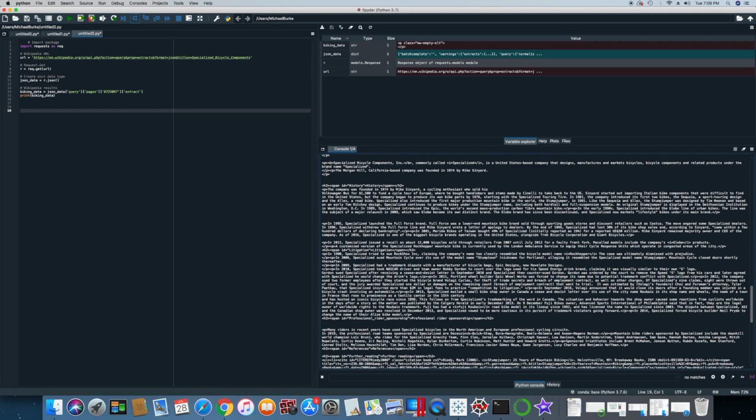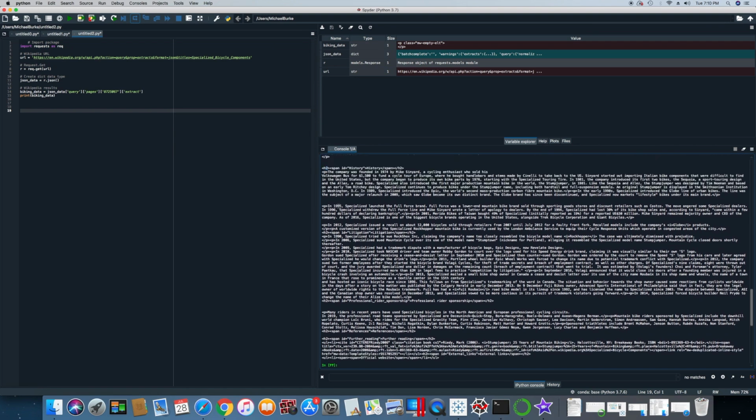You may need to do some additional data wrangling, where you're getting rid of the HTML tags. The p is for paragraphs, the b is for bold, h2 is for the header. So you may have to do some additional data wrangling to clean up, but essentially you have the data at your fingertips now. It's unstructured, so you can start working with it and do some analysis on it. This is a really cool way to pull data from Wikipedia using this API, and this is really the basics of how to go about pulling that data.